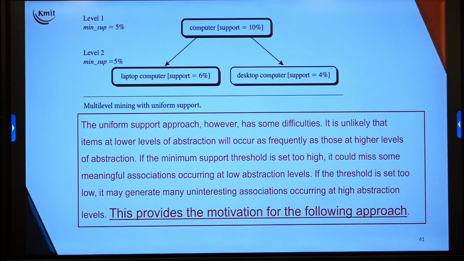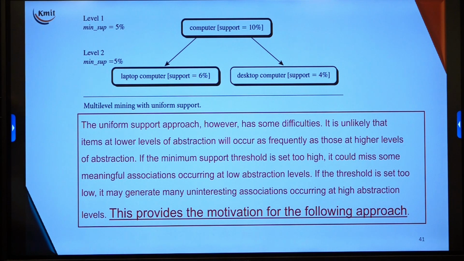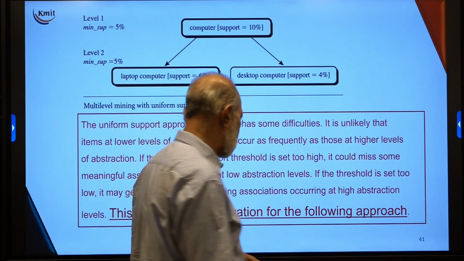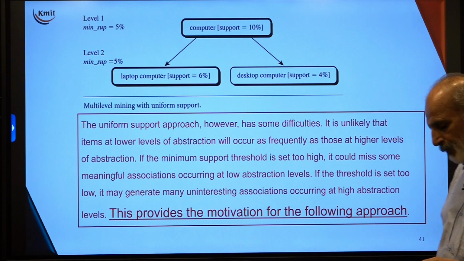However, there are some issues and problems. The problem is very simple. The uniform support approach has some difficulties. It is unlikely that items at a lower level of abstraction will occur as frequently as those at a higher level of abstraction. So, this is the underlying problem. If the minimum support threshold is set too high, it could miss some meaningful associations occurring at low abstraction levels. However, if the threshold is set very low, it may generate many uninteresting patterns or associations occurring at a higher level of abstraction. So, this provides the motivation for the following approach.